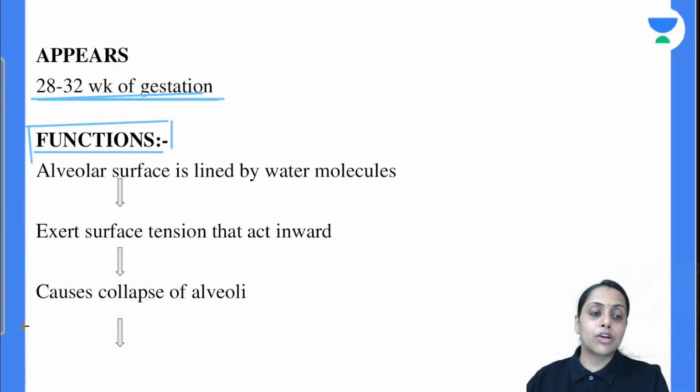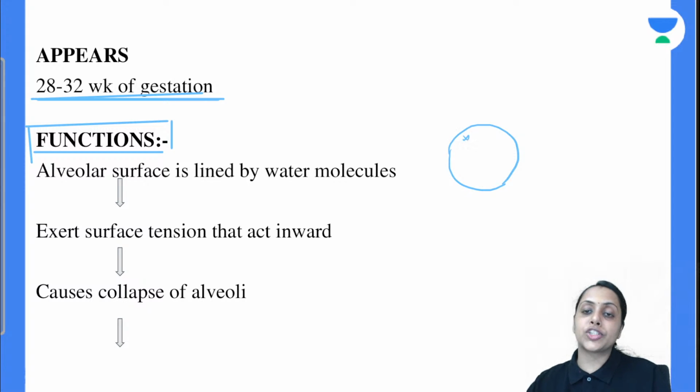Normally the alveolar surface is lined with water molecules. Suppose this is our alveolus. In a normal situation it is lined with water molecules, and these water molecules exert surface tension towards the center, and due to that क्या होगा, हमारा lung has a tendency to collapse.